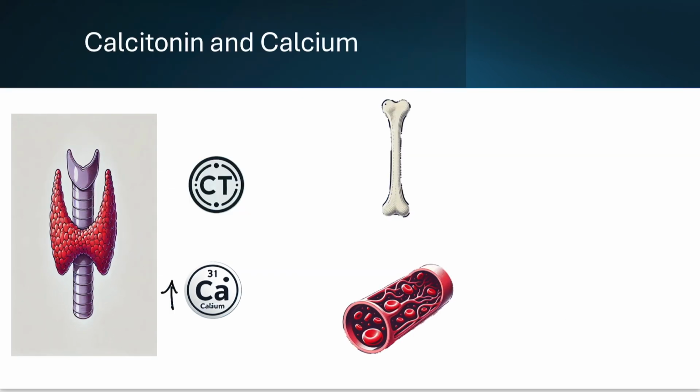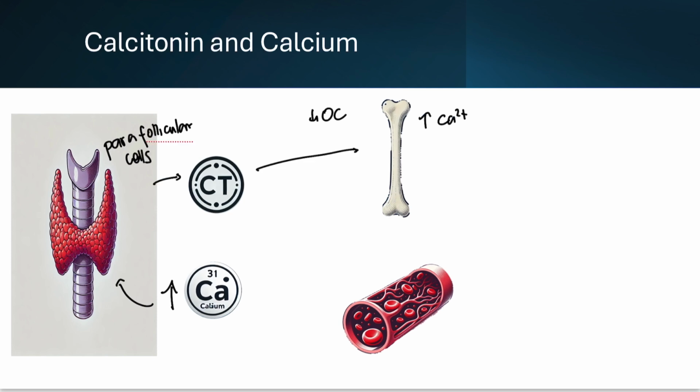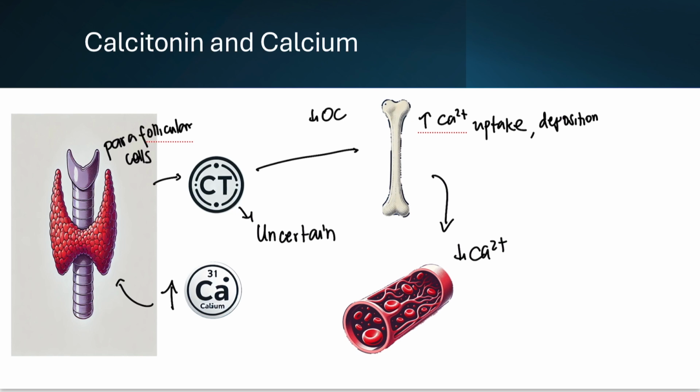Another hormone works to decrease blood calcium levels. When blood calcium rises above normal, parafollicular cells in the thyroid gland secrete calcitonin. This inhibits osteoclast activity and speeds up calcium uptake by the bones. The net result is that CT promotes bone formation and decreases blood calcium levels. Despite these effects, the role of calcitonin in normal calcium homeostasis is uncertain because it can be completely absent without causing symptoms. Nevertheless, calcitonin, or Miacalcin, from salmon is an effective drug for treating osteoporosis.